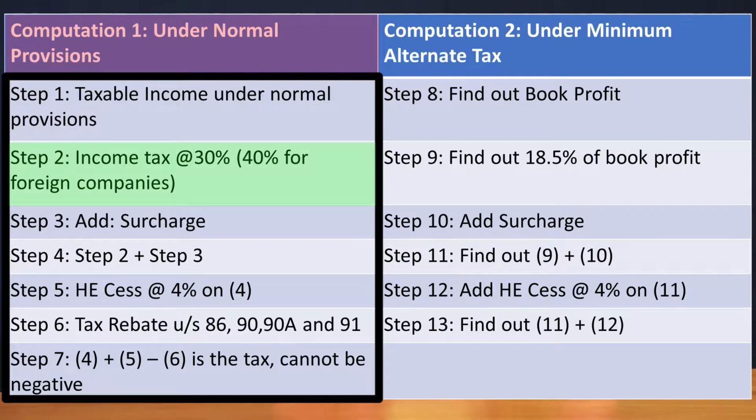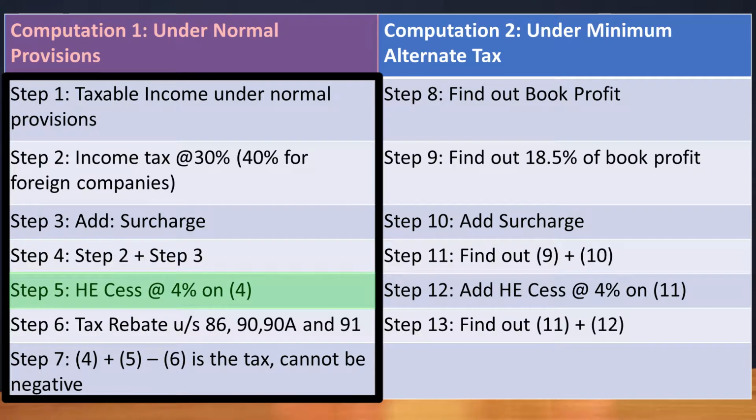Step 2 is the income tax that you charge at the rate of 30%. In case it is a foreign company, then the rate is 40%. Step 3 talks about surcharge, if any. Step 4 is step 2 plus step 3.